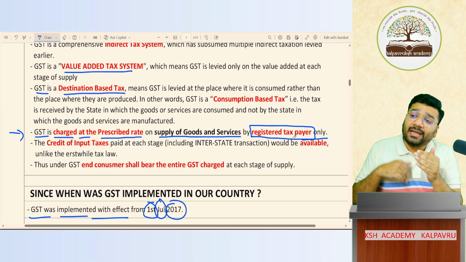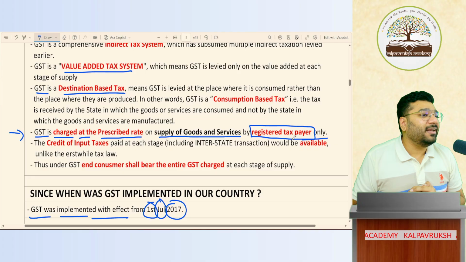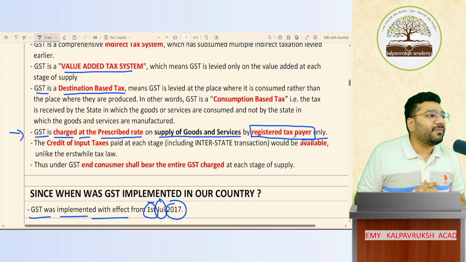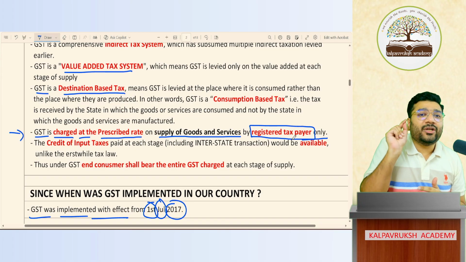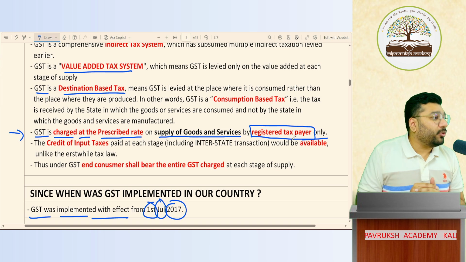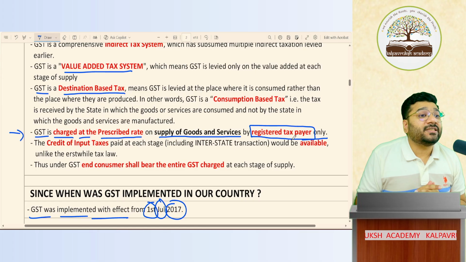Sir, once the turnover crosses 40 lakh, then you have to register under GST. Once you register yourself under GST, for every single product that you sell, every single service money that you collect, you have to pay GST. Means what? Collect GST from the customer and give it to the government. Got it?